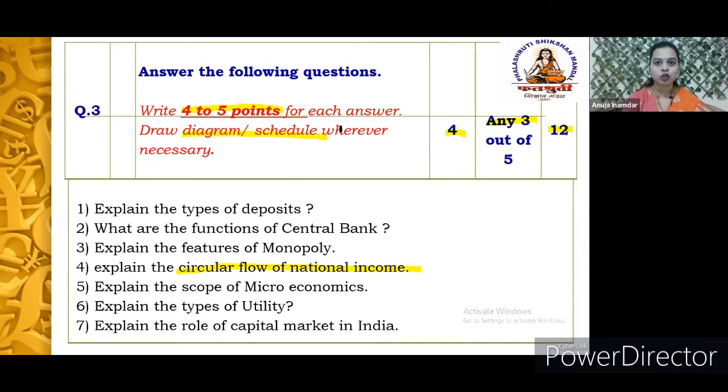For example, if for the 4 marks question number 3, the question asked is to explain the law of diminishing marginal utility, in case of any particular law, you are supposed to draw the diagram, that is, the shape of the law of diminishing marginal utility has to be shown, and the schedule, that is the numerical table, you are supposed to draw as well. So wherever it is necessary, draw the diagram and the schedule along with the correct explanation. This is in case of question number 3.